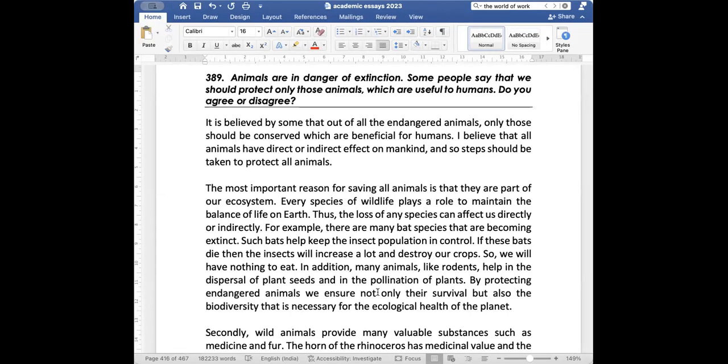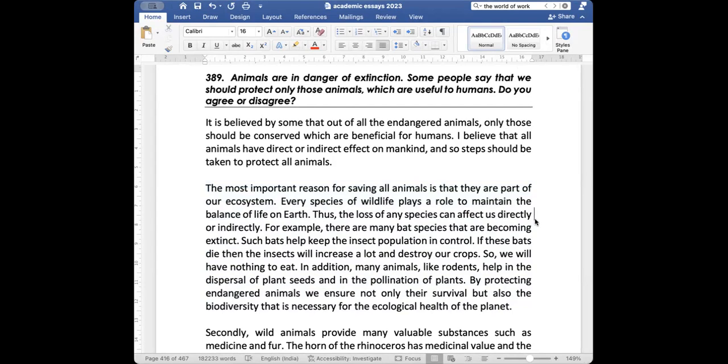In addition, many animals like rodents help in the dispersal of plant seeds and in the pollination of plants. By protecting endangered animals, we ensure not only their survival, but also the biodiversity that is necessary for the ecological health of the planet. So basically, this is one point that every species has a role. Every species has a role, and I've given two examples. I've given the example of bats.